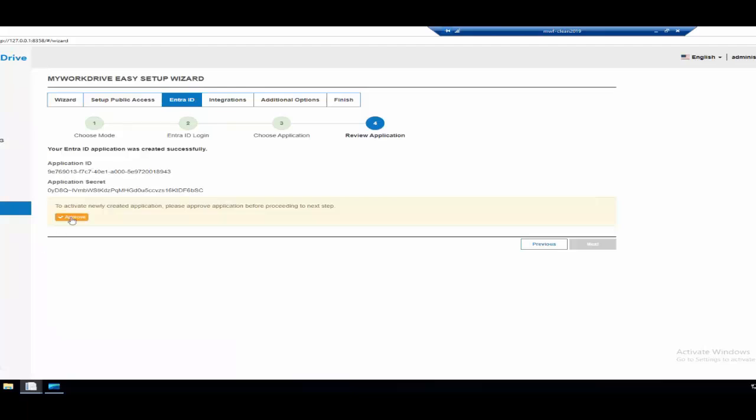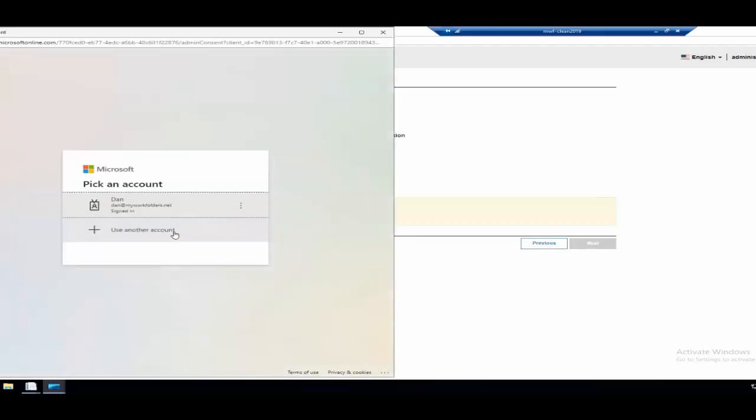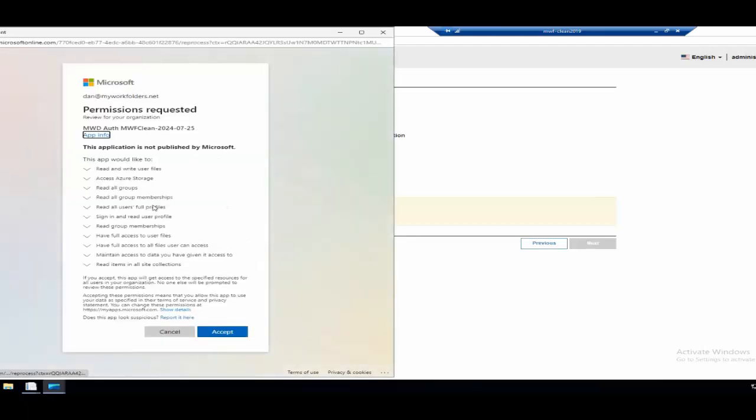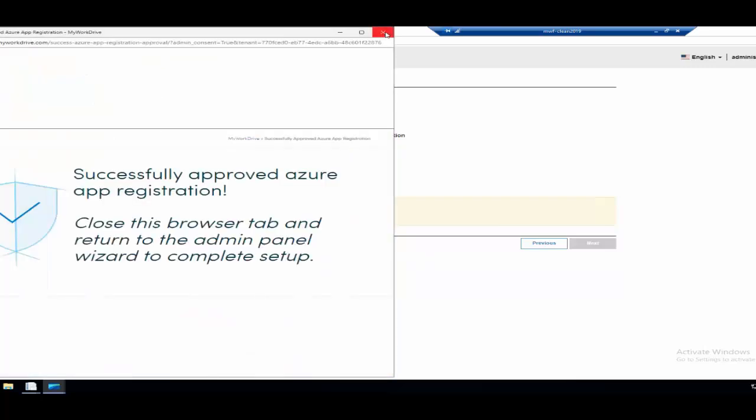At this point, here we go. So now I'm going to go ahead and approve it. And notice the app that I'm approving is the one that I created. It has that really long title. And now it's got a lot more permissions, right? Because in this case, the Entra ID app that you're creating is going to be able to go out and access storage on behalf of users and read and write files and look them up and all of that. Doesn't mean that you have to necessarily use all those permissions. When we get into storage, you'll see that in some cases you can just log them in as a token as the user. So I'm going to go ahead and accept that. And again, I'm completed.